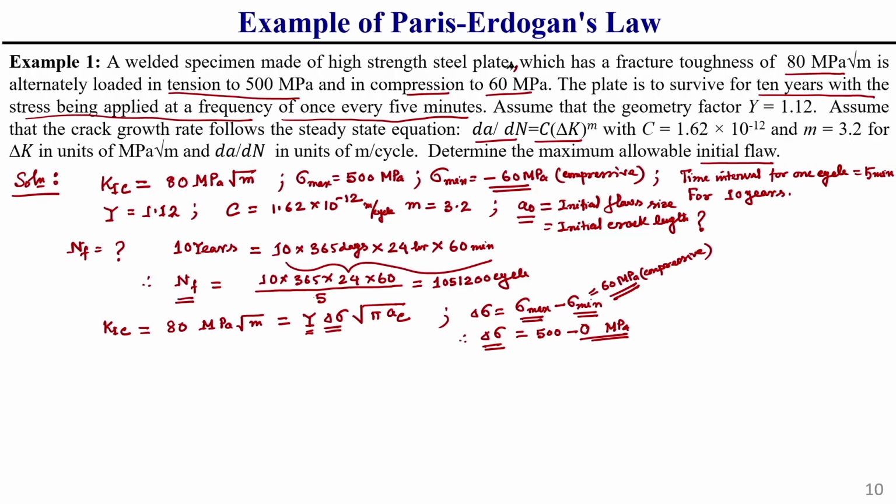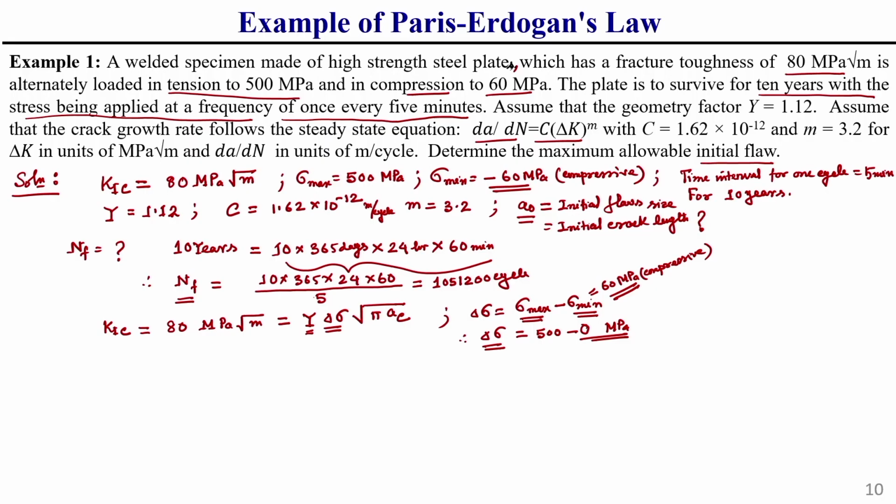Always keep this in mind: compressive stress does not contribute any effect on the stress intensity factor, so that effect should be 0. I have already told you, compressive stress does not help to propagate the crack; it helps to close the crack. That is why its effect in propagation is 0, and why we do not consider compressive stress effect on stress intensity factor. So, that way generally we will find out.